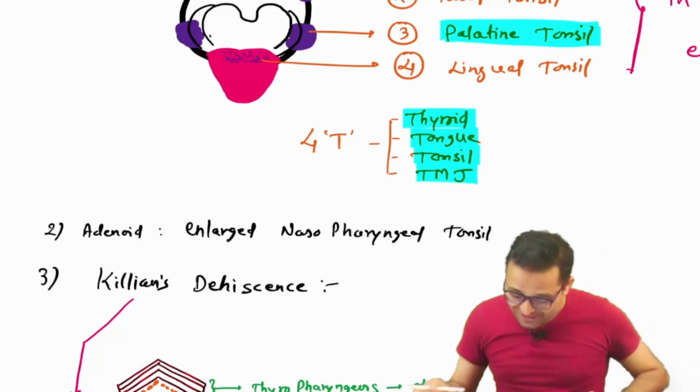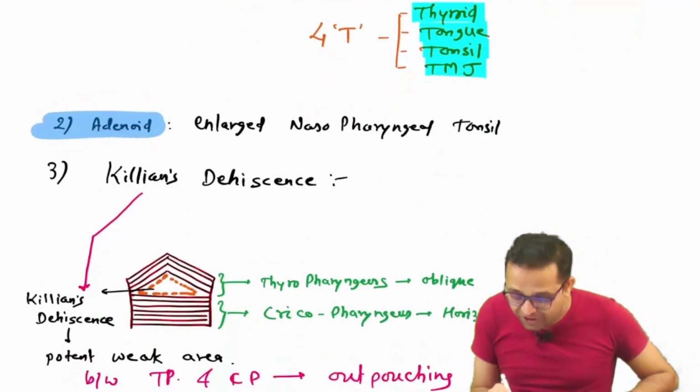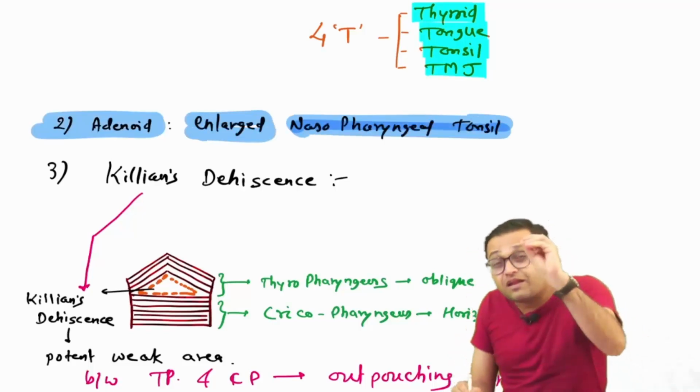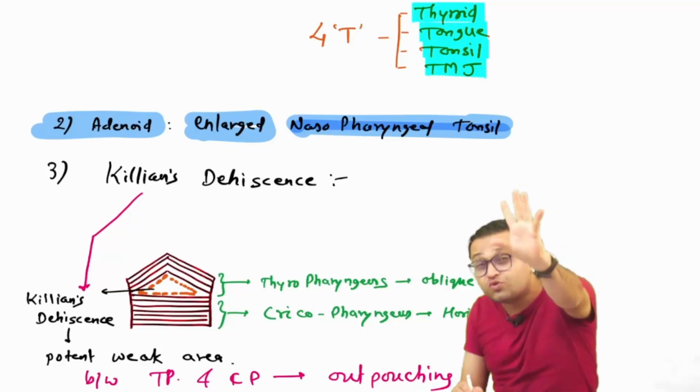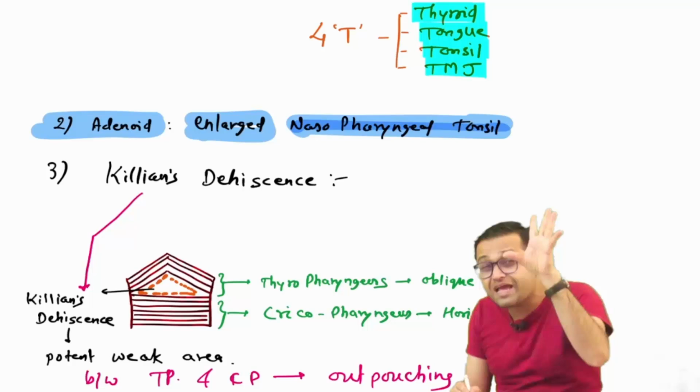Okay, so what I want to tell you is the clinical aspect in ENT, you will see adenoid. So remember, an enlarged nasopharyngeal tonsil is known as adenoid. Enlarged nasopharyngeal tonsil is known as adenoid.